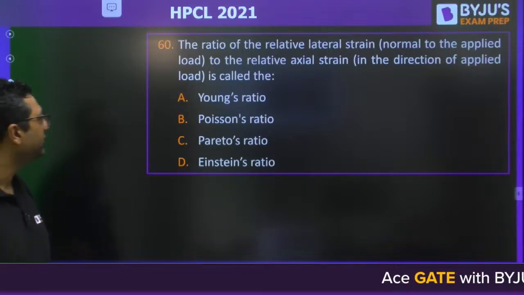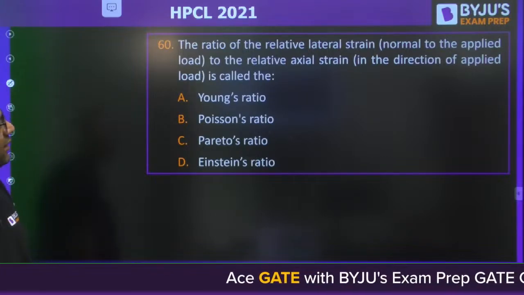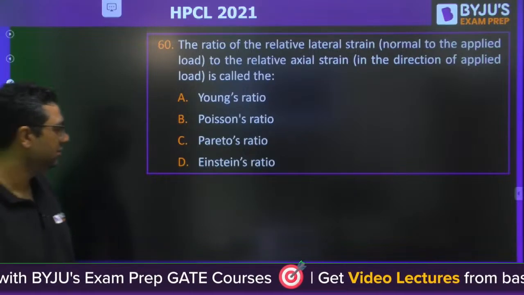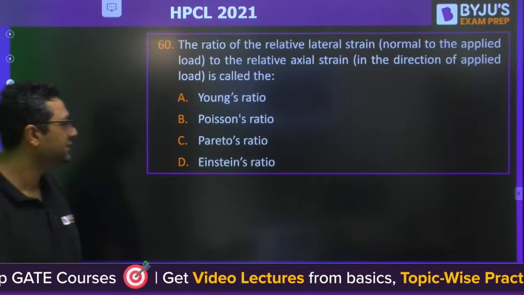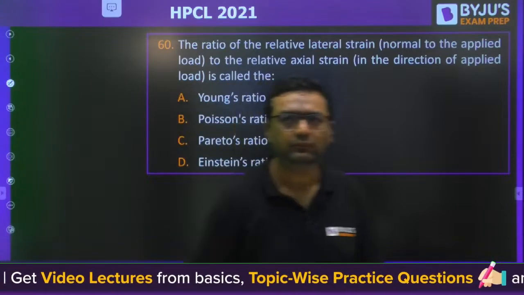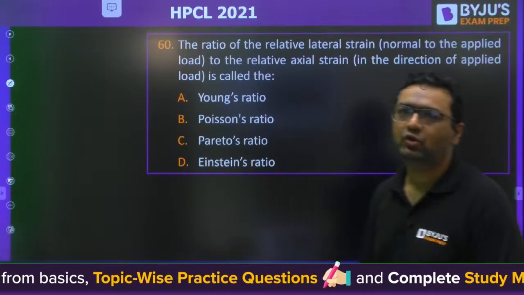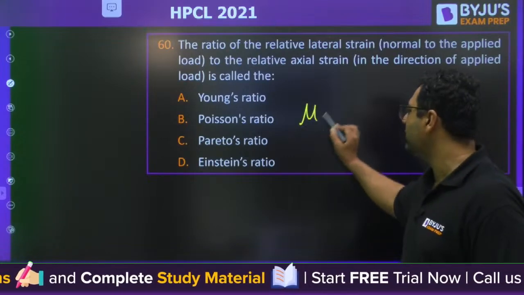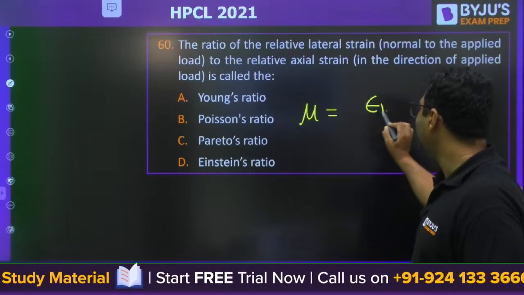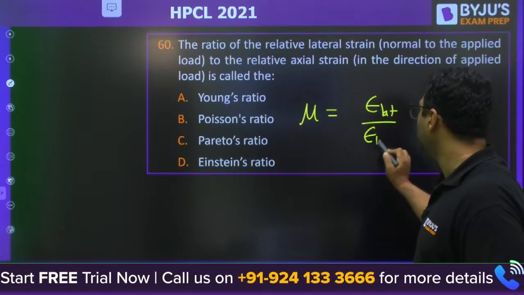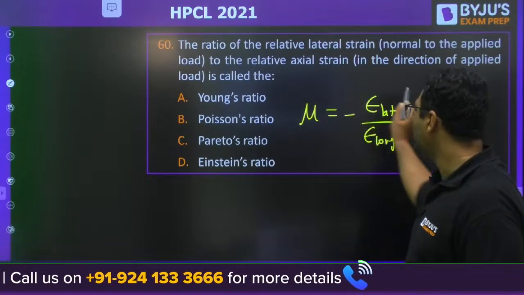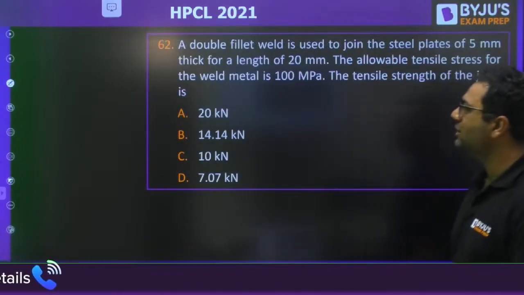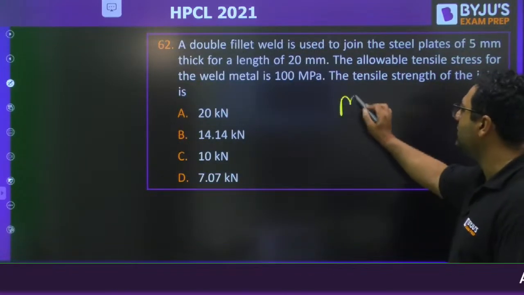Your welcome is there. The ratio of the relative lateral strain to the relative axial strain is called as? Yes, very easy question. Ashish is saying the answer to be B. Vikas is saying B. You know that Poisson ratio is given as lateral by longitudinal strain, and we are putting a minus sign also. The answer will be B. Moving to question number 62, once again from machine design.